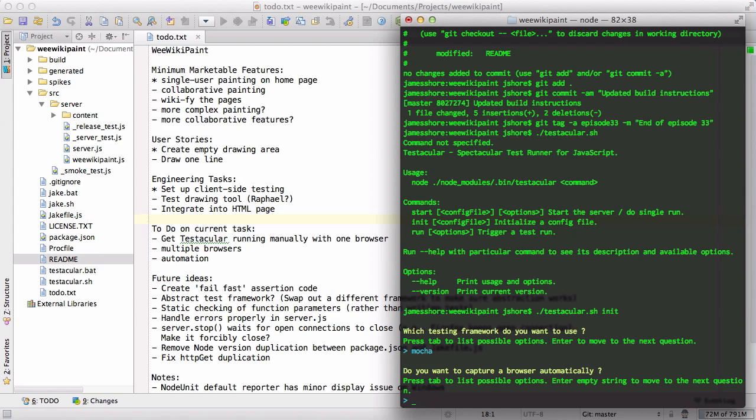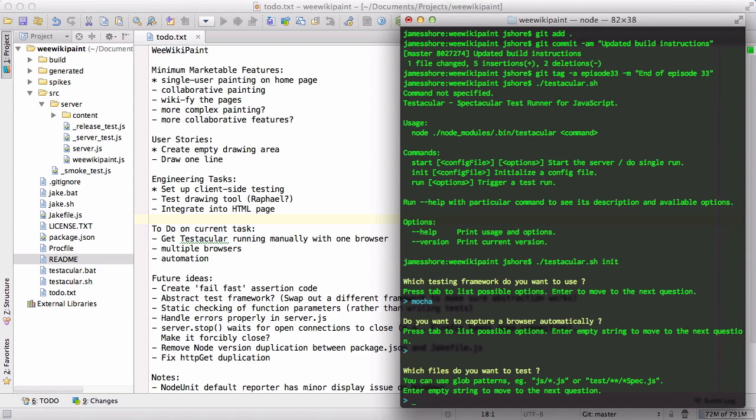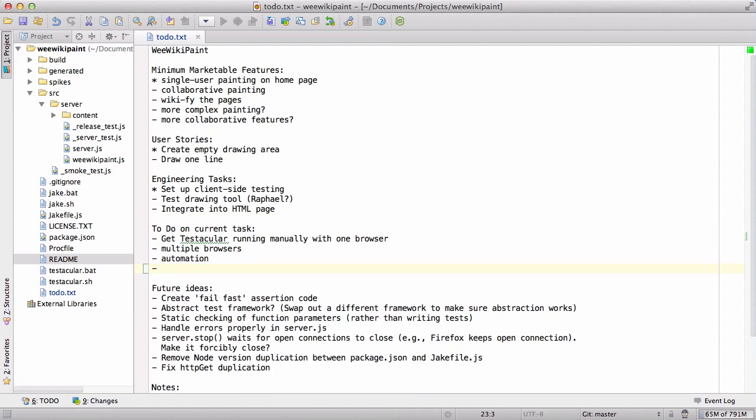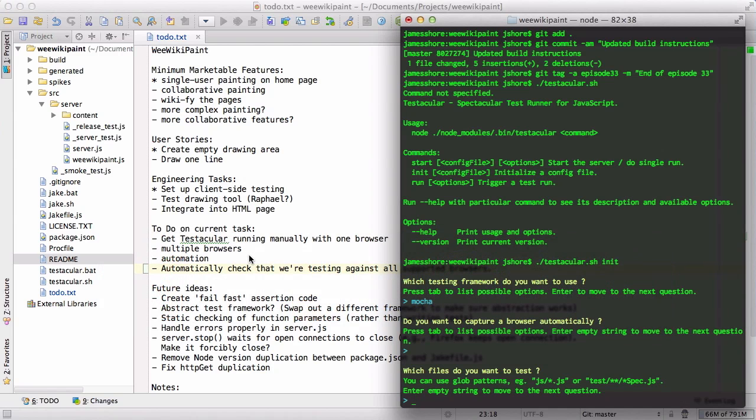So I'd rather just set up the browsers manually rather than capturing them automatically. However, we are going to want to check that we are testing against all supported browsers when we do our check. And if that doesn't make sense, don't worry, we'll get to that later.